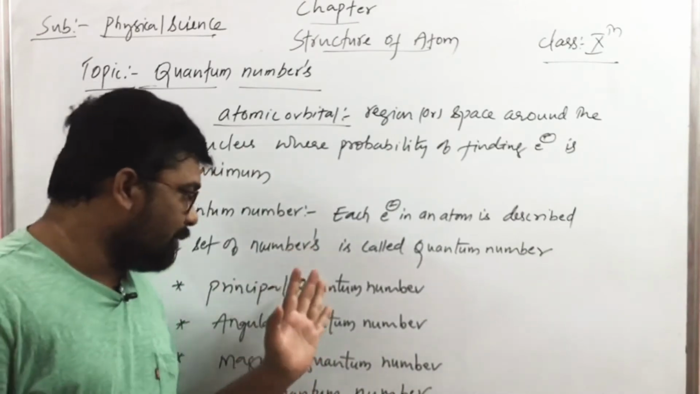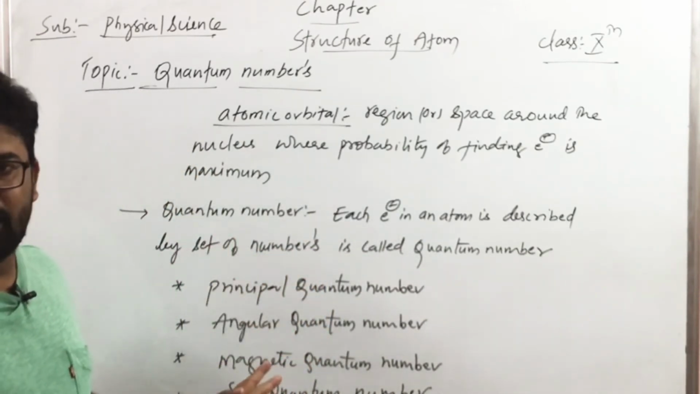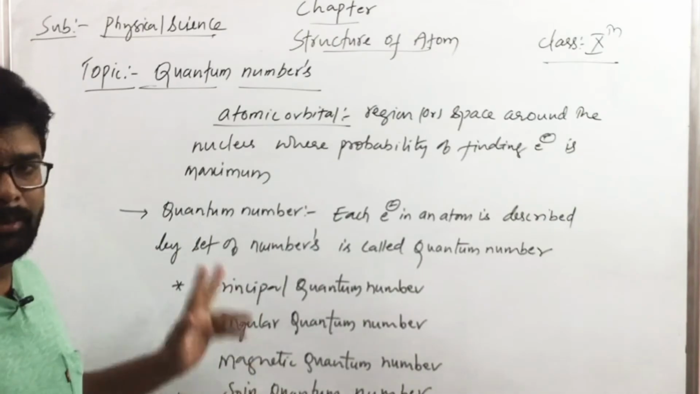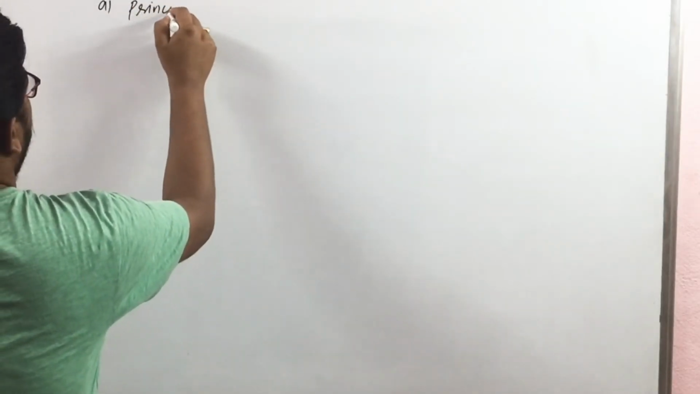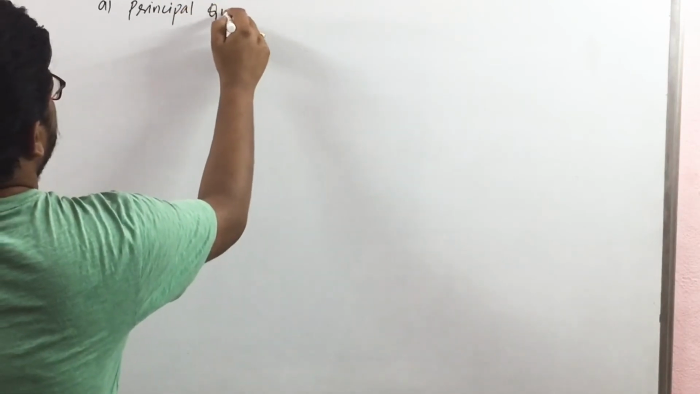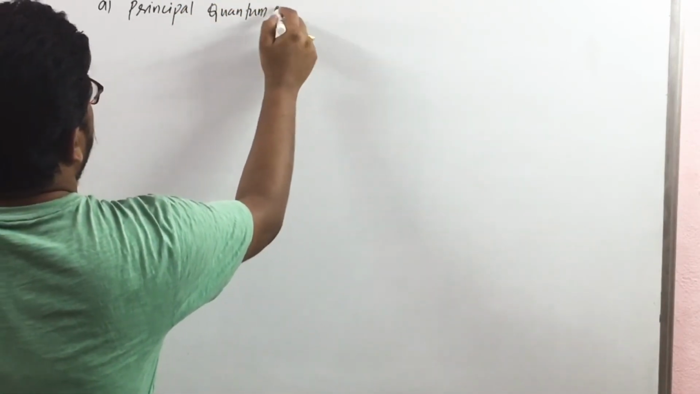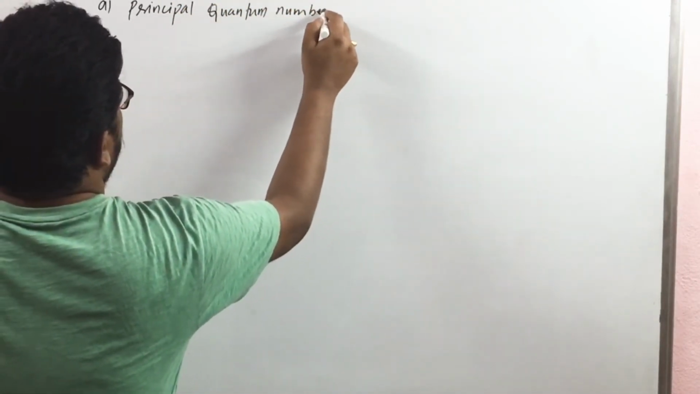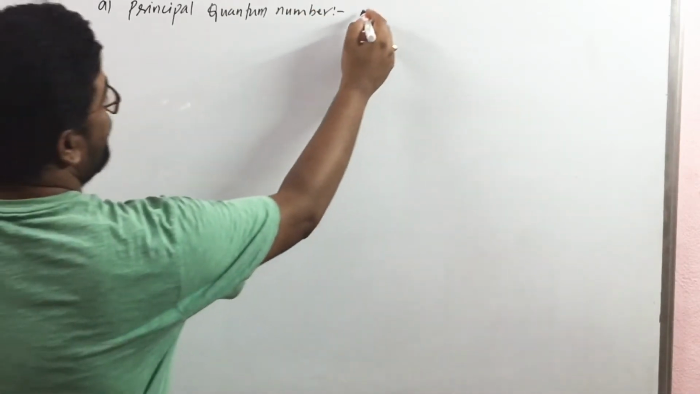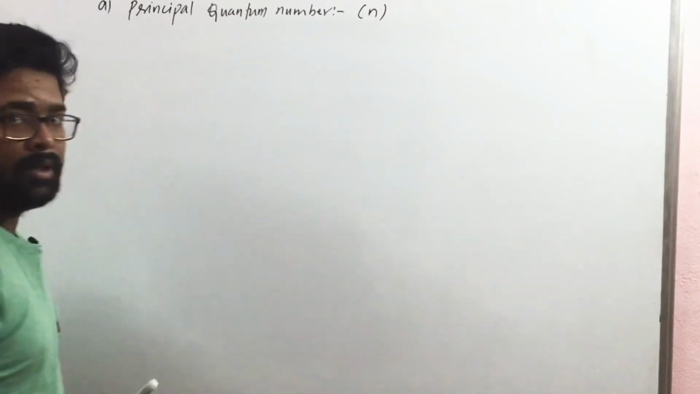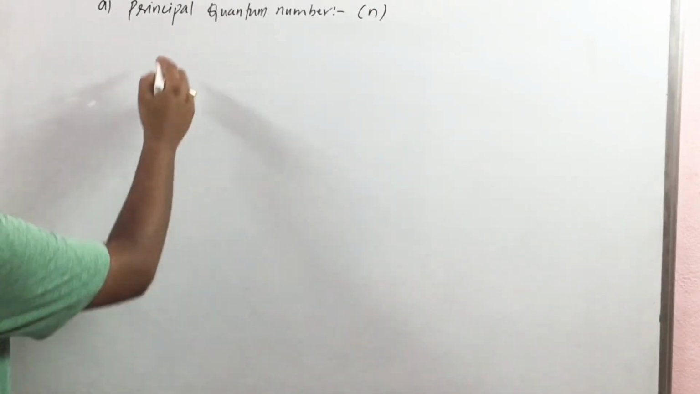Okay, so what are those quantum numbers? Principal quantum number, angular quantum number, magnetic quantum number, and spin quantum number. Let's discuss our first quantum number, principal quantum number. This principal quantum number is denoted by the letter n.